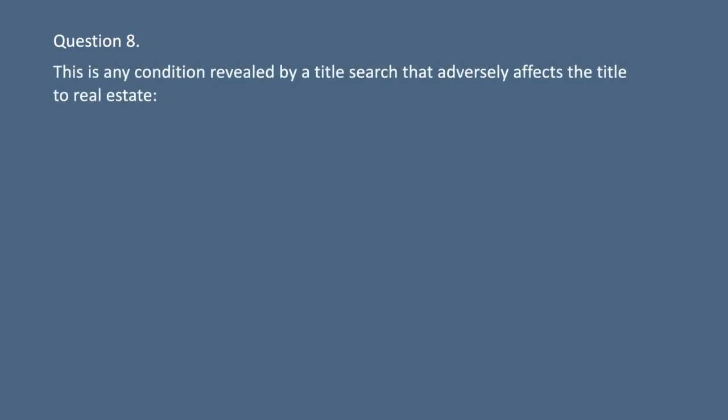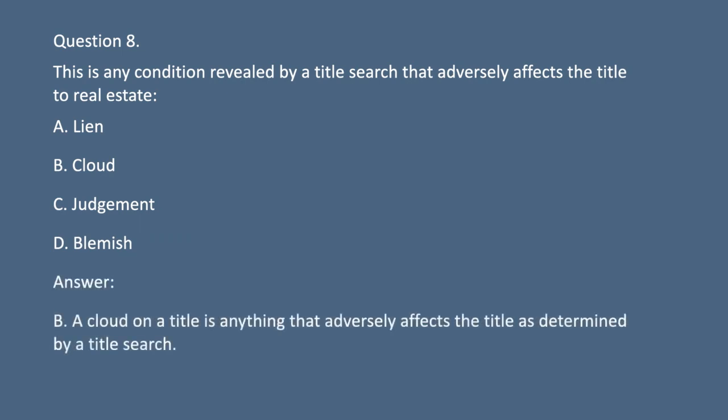Question 8. This is any condition revealed by a title search that adversely affects the title to real estate. A. Lien. B. Cloud. C. Judgment. D. Blemish. Answer: B. A cloud on a title is anything that adversely affects the title as determined by a title search.